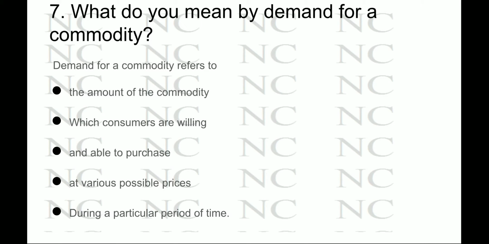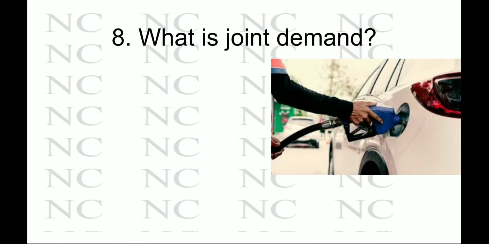Next question. In the slide you can see a car and petrol being filled in it. There are certain commodities, two or more, which are demanded together and consumed together. These are called joint demand. So what is joint demand?